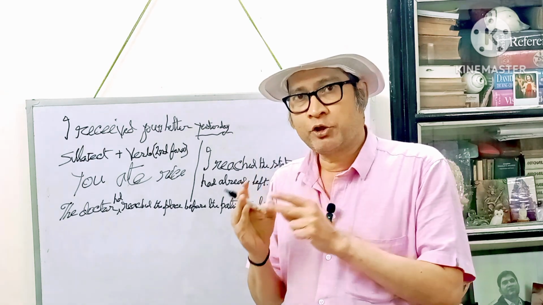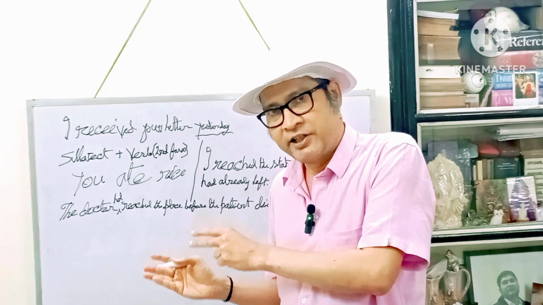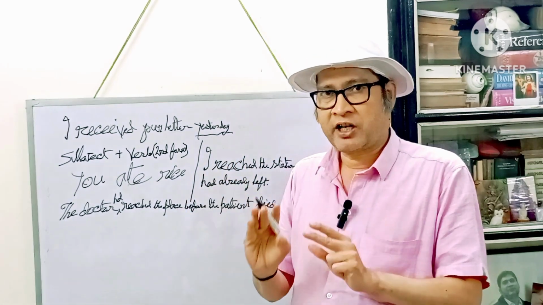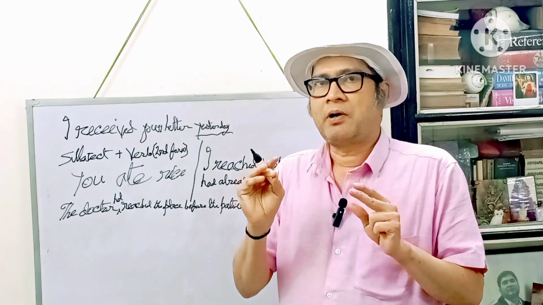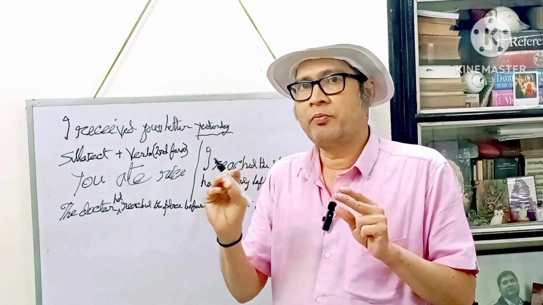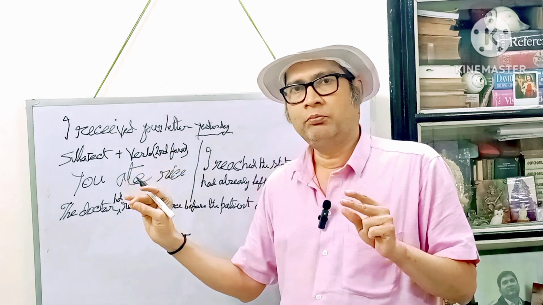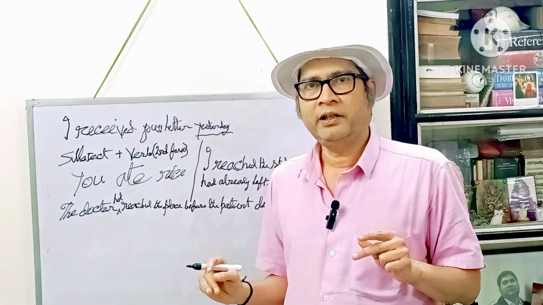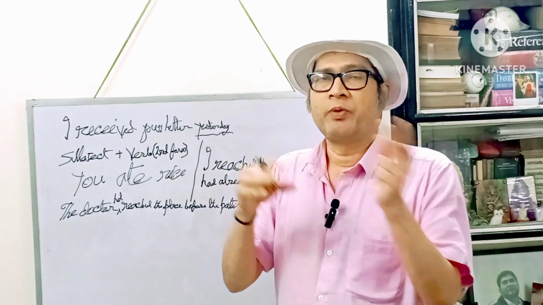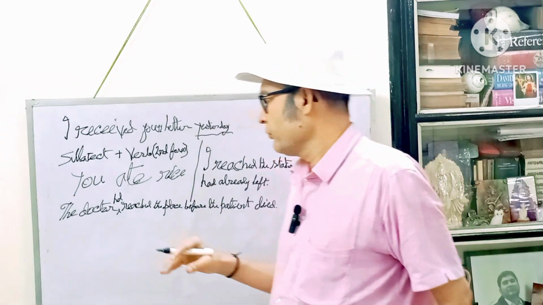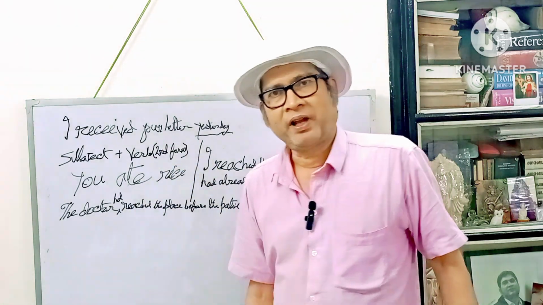My father reached home at 4 o'clock. I reached home at 6 o'clock. Now, when I'm constructing the sentence, I will write this way: I reached home at 6 o'clock, but my father had reached home at 4 o'clock. Why? Because the arrival of my father home took place first. Okay? So this is all about the use of had and the simple past tense.